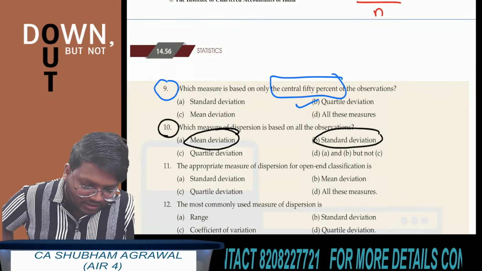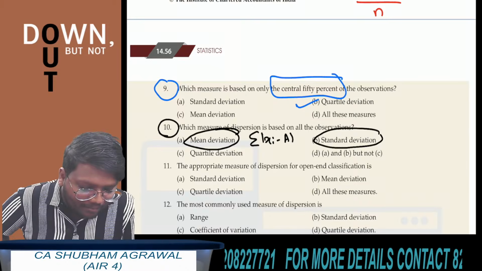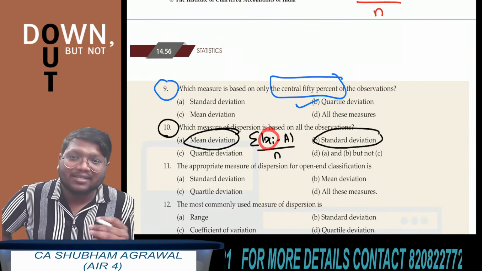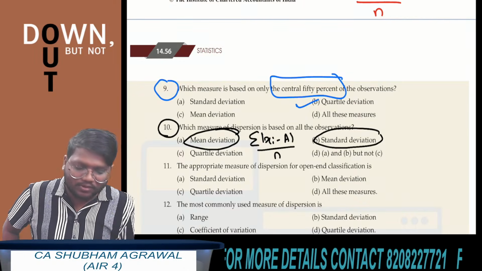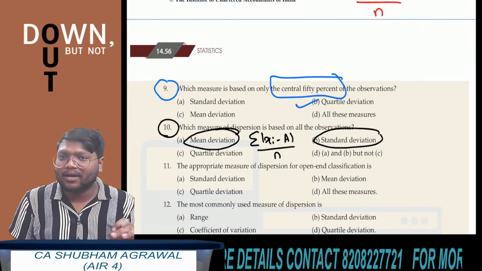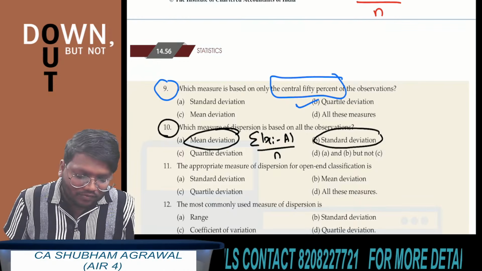Why? I am giving you the reason. What is the formula for mean deviation? Summation of absolute value of xi minus A whole divided by n. Here xi means we are considering the values of each of the individual observations.